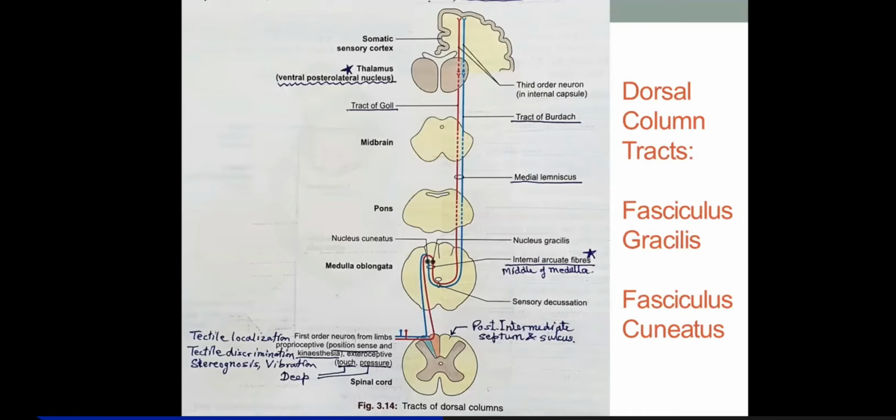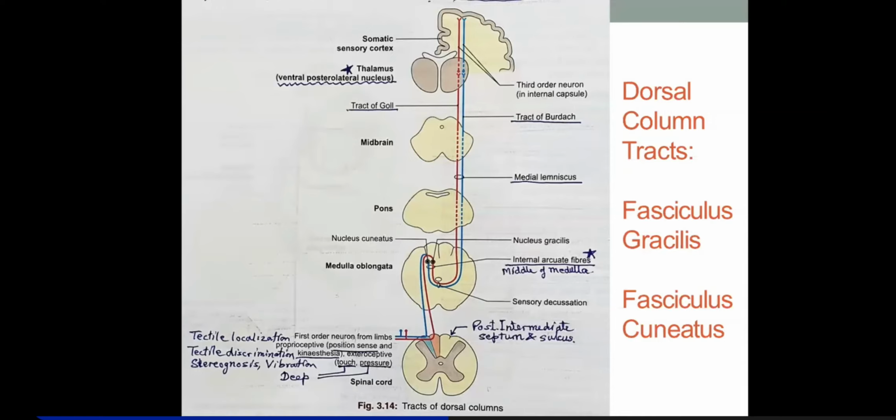Stereognosis means he is able to sense the three-dimensional shape of an object held in hand. And for this also again it's a must that we ask the subject to close his eyes. After closing his eyes, we give some object in his hand, of any shape, and he will be able to tell you what it is. Normally a person will tell the objects which are of common use. For example, with eyes closed, if you give a tea cup in his hand, he can tell this is a cup, or if you hand him a pen, he can tell from the shape, because these are objects of common use.